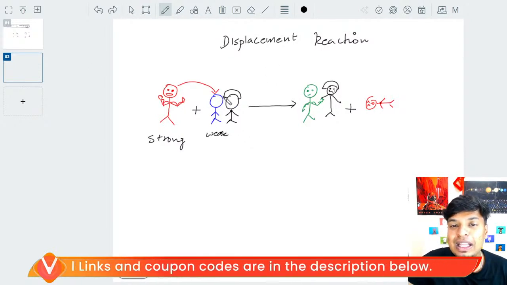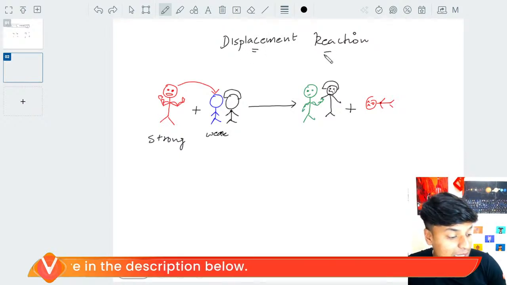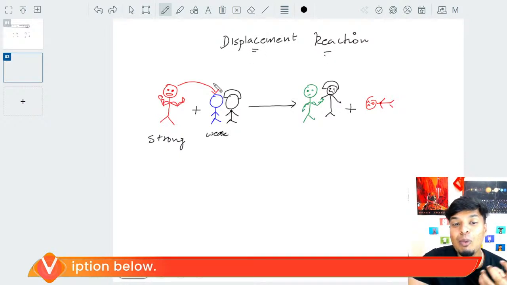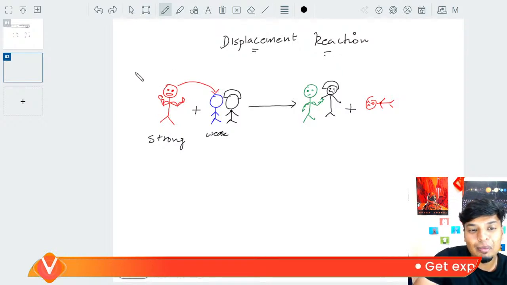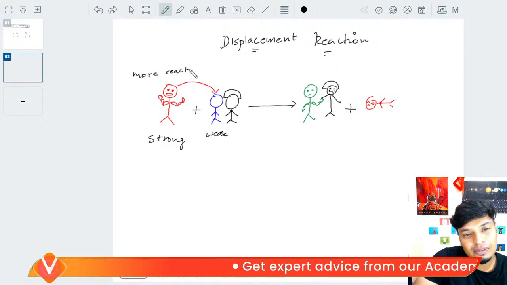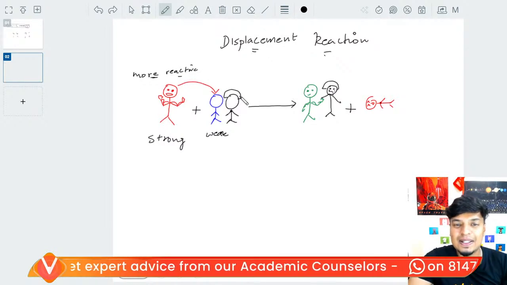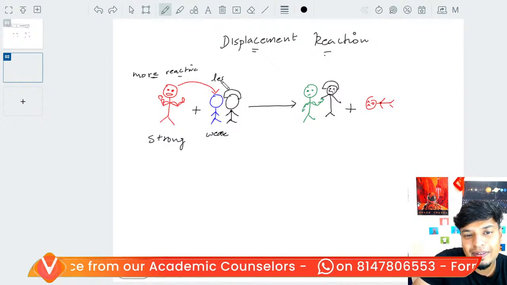The same thing happens in a displacement reaction. What happens? In a displacement reaction, the more reactive element will displace the less reactive element.